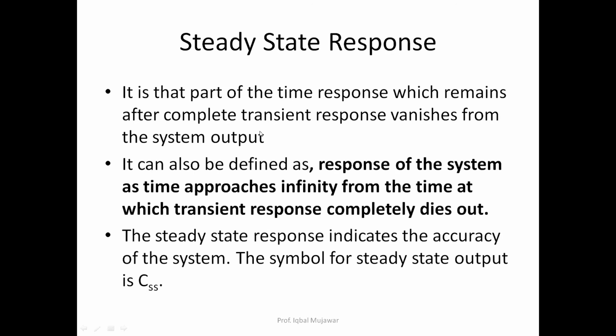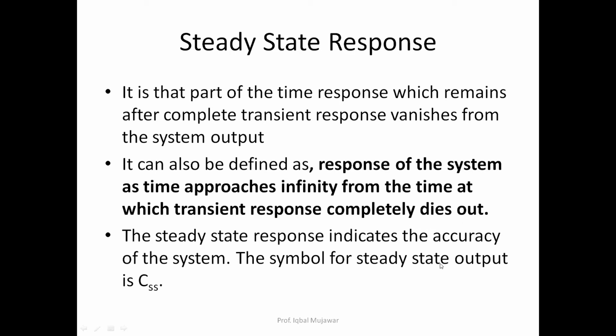Now next we move towards the steady state response. It is the part of the time response which remains after the transient response vanishes from the system output. As I said, I am measuring 5 ampere, initially the pointer is at 0. When we connect the cord to the particular terminal, the pointer starts moving towards 5 ampere. That time is the transient response, and when after a certain amount of time the pointer stops, we can say the transient response vanished and we are getting the steady state. It can also be defined as the response of the system as time approaches infinity, from the time at which the transient response completely dies out.